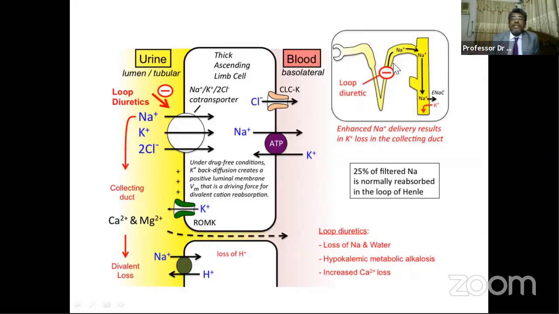This is the ascending limb of loop of Henle, the site of action of the loop diuretics, where it acts on the sodium potassium chloride co-transporter. So it inhibits the co-transporter, and it inhibits water reabsorption. When it inhibits sodium reabsorption, water, which is reabsorbed along with sodium, is also not reabsorbed. So this is the mechanism of action of furosemide.